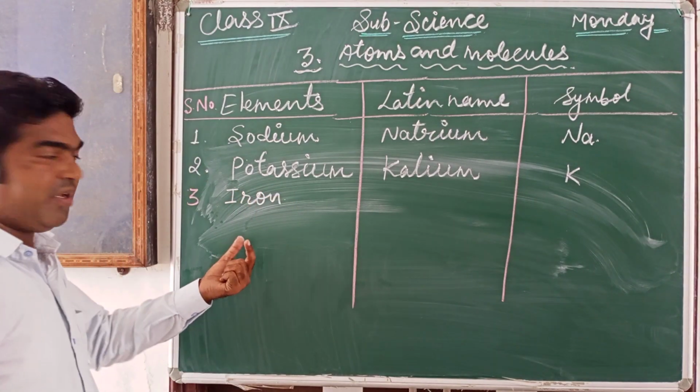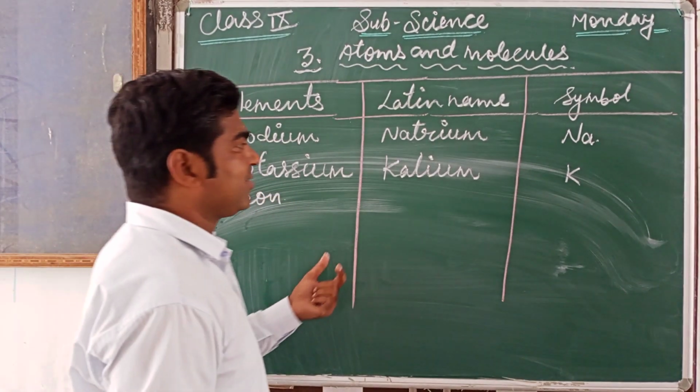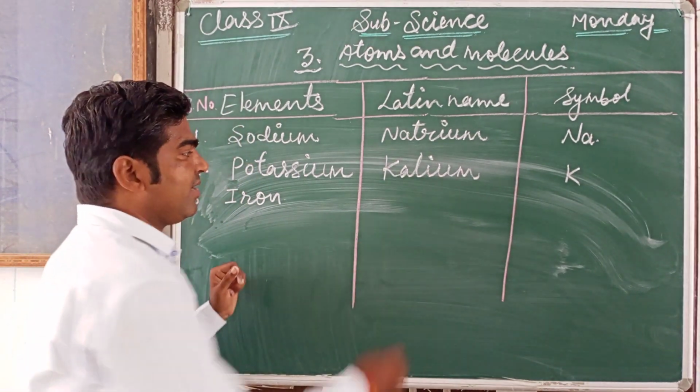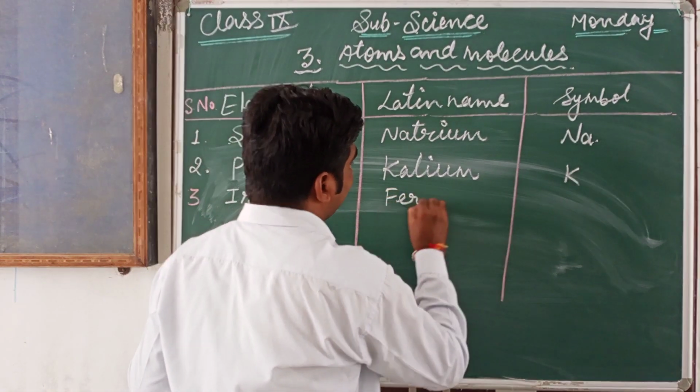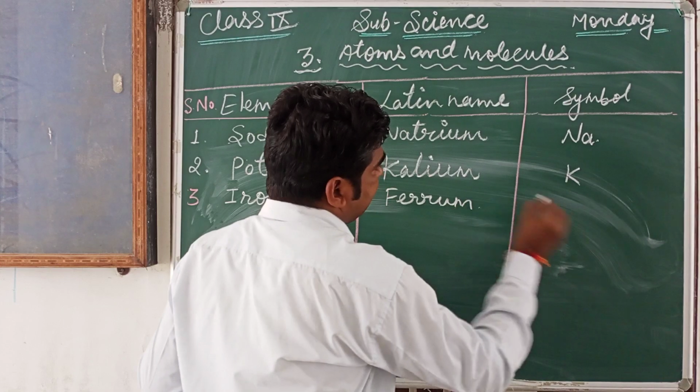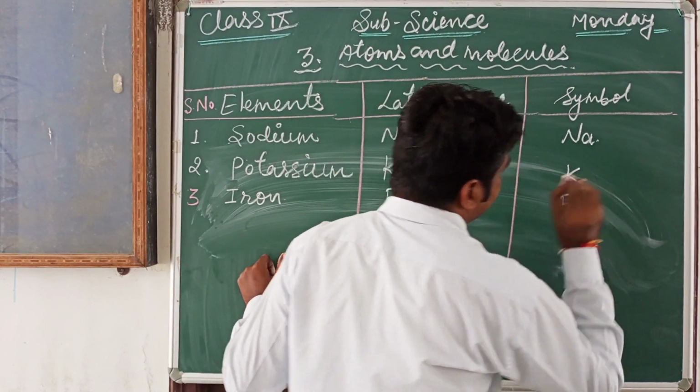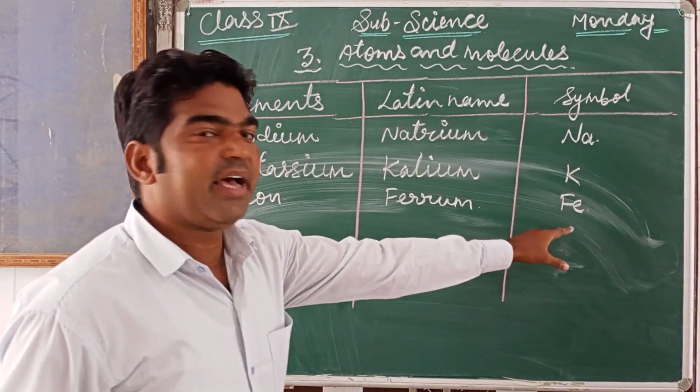Iron, it should be I or R, but it is not, because the Latin name of iron is ferrum. So the symbol for iron is Fe.